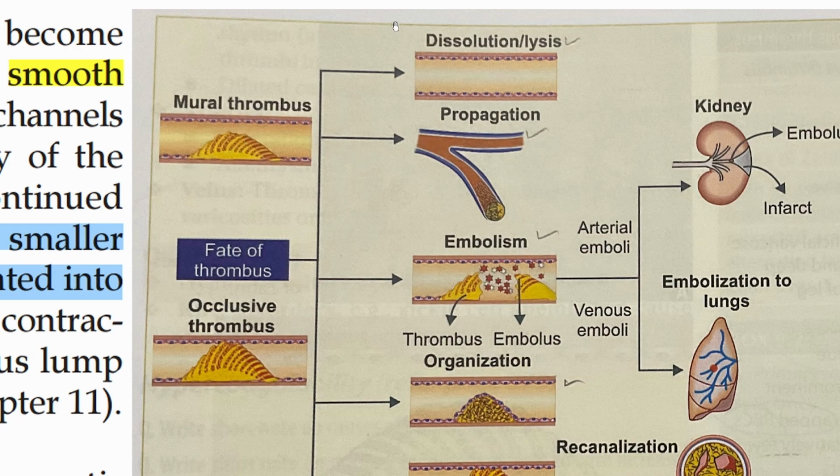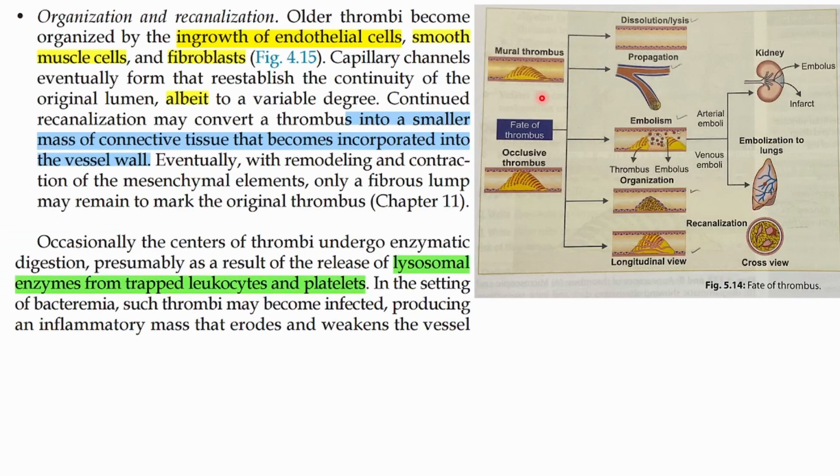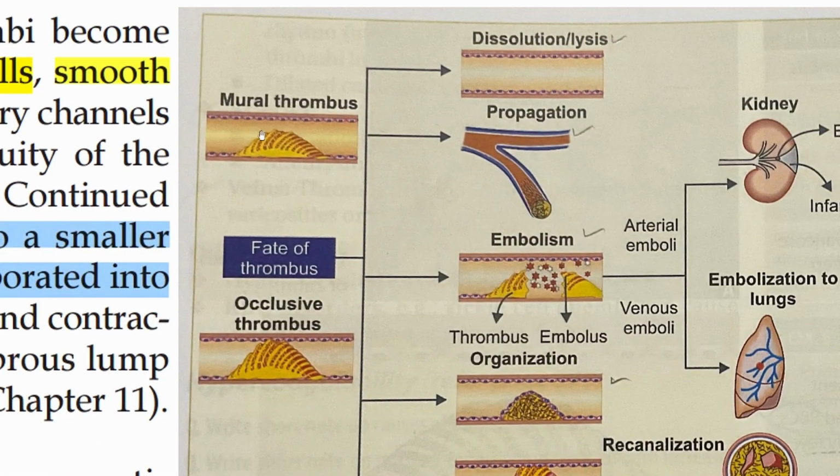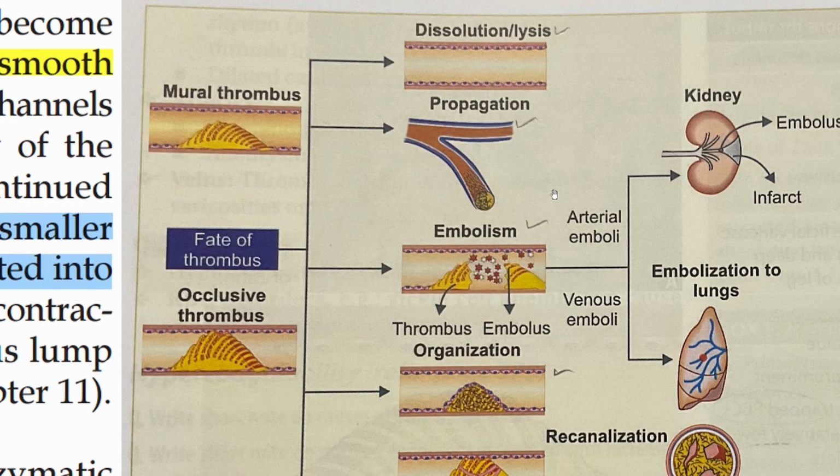Then what else can happen? The best case scenario is dissolution, or lysis. There is something called tissue plasminogen activator, TPA. What does it do? It lyses the thrombus. It completely clears out the thrombus, and the blood vessel goes back to its normal state. That is the best case scenario that could happen to a person.